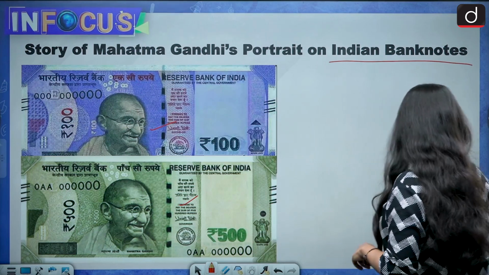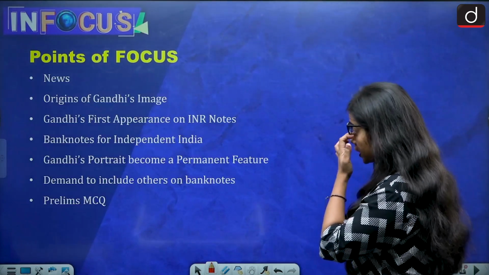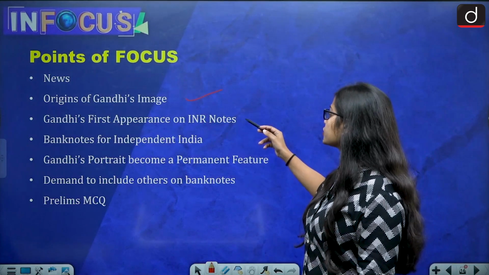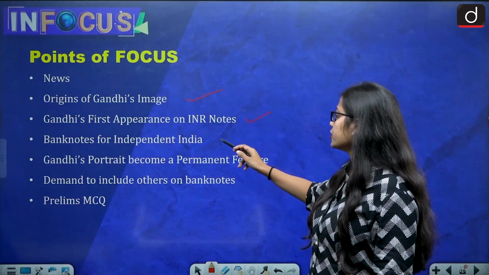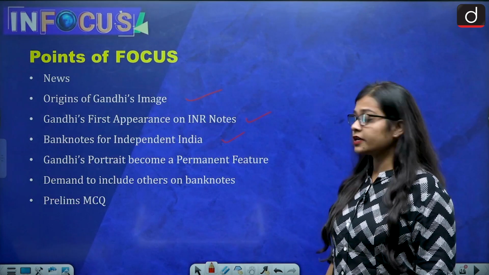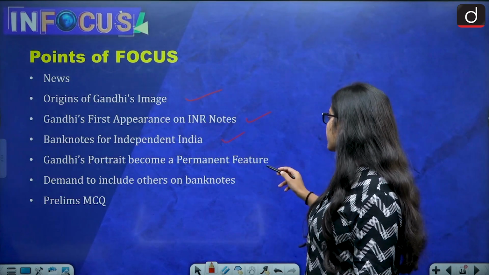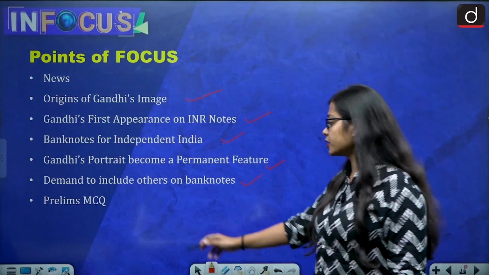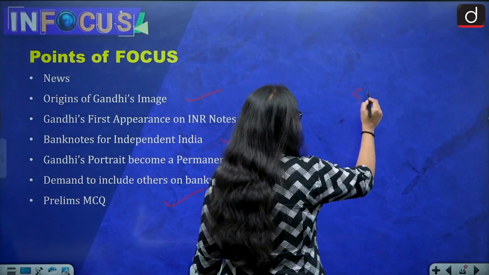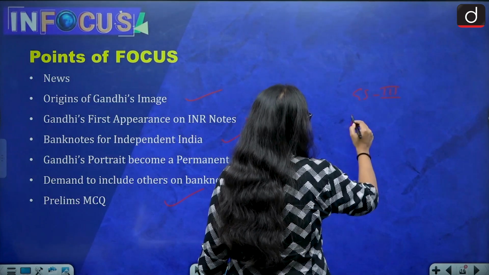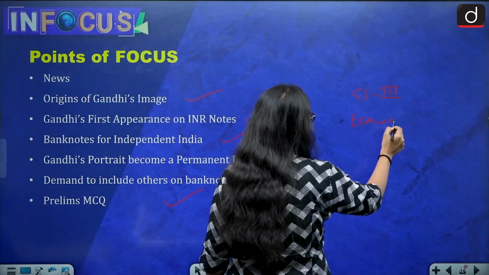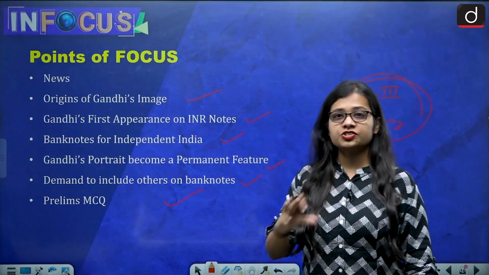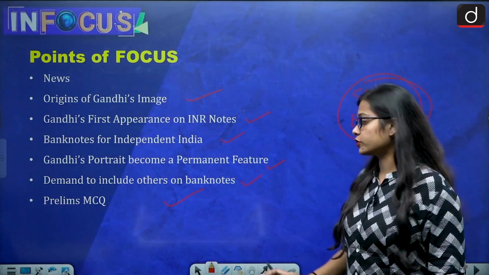So let's see this. First of all, about the timeline: first we'll be looking at the news, then origins of Gandhi's image, Gandhi's first appearance on INR notes, banknotes for independent India, Gandhi's portrait became a permanent feature, demand to include others on banknotes, and in the end a prelims MCQ. The topic is of relevance from General Studies paper 3, that is economy. Important here is to know how the journey of Indian banknotes has been.